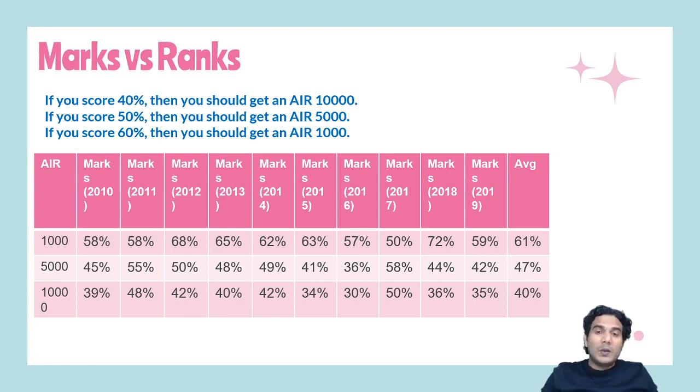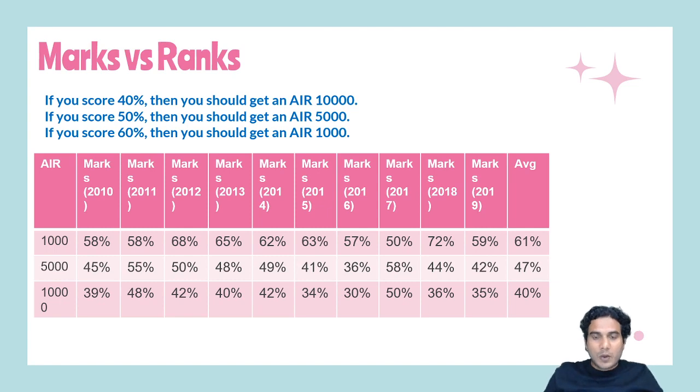And to get a 1,000 rank, it is one of the best ranks. So if you want to get a rank near 1,000 or below 1,000, then you need to score 60% or above. If you are scoring 60%, this is quite stable. If you get 60 to 65, then mostly you'll get a rank below 1,000. So these are the ranks I have compared using the data of the last 10 years.